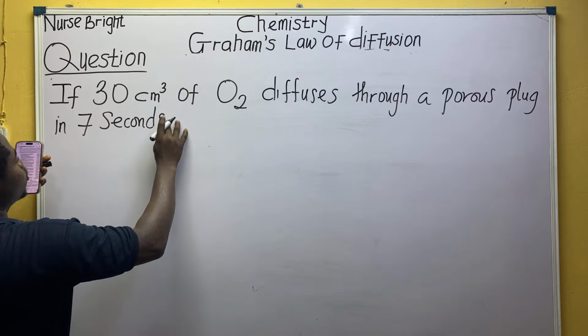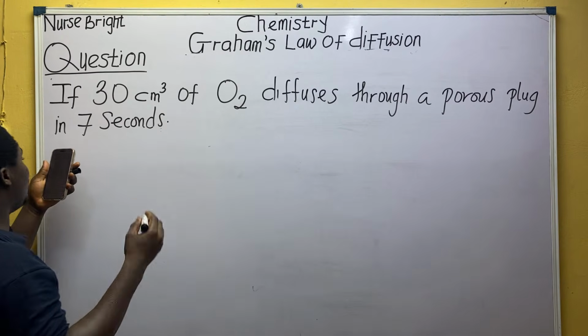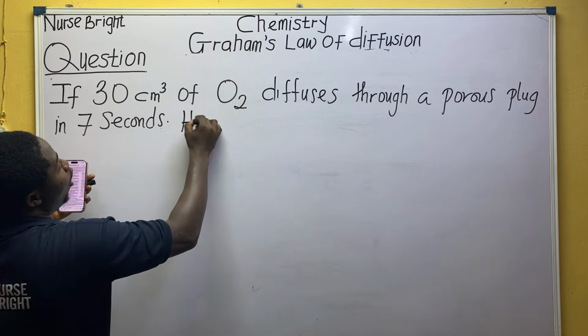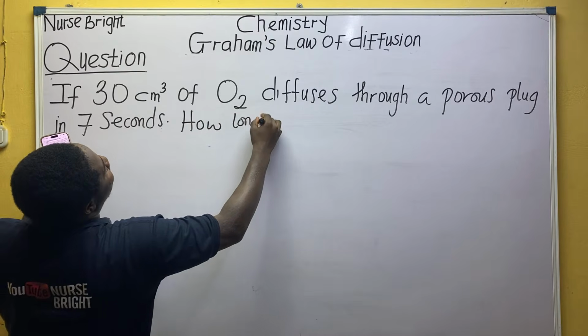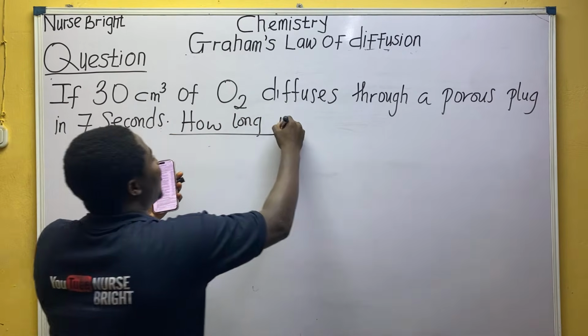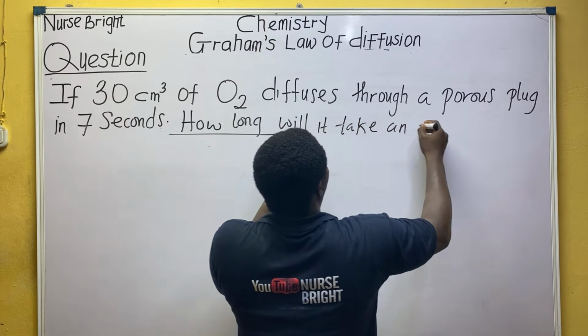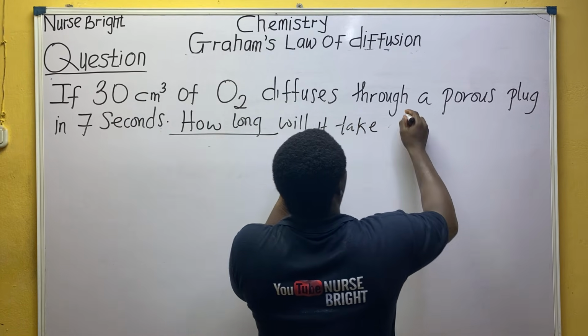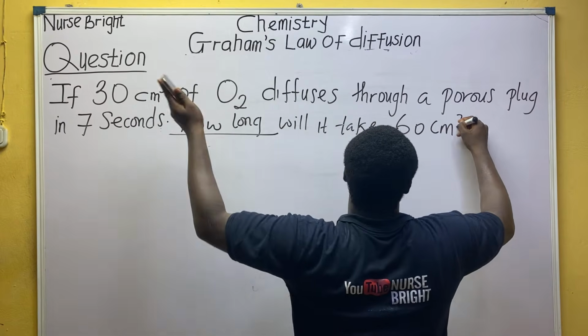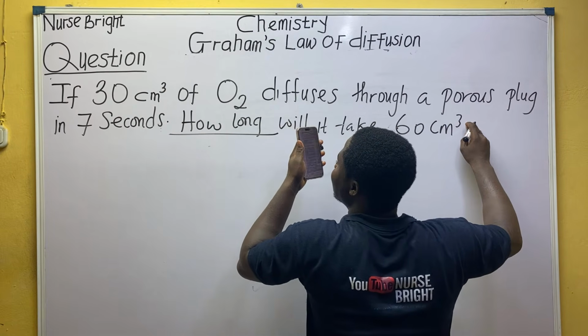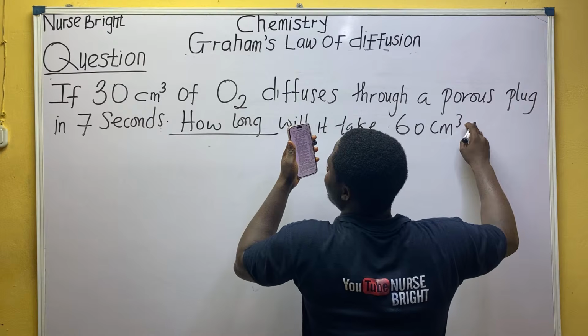Full stop. How long will it take? Will it take an equal time? No, not equal. How long will it take now? 60. It's not equal volume, it's 60 centimeter cube of